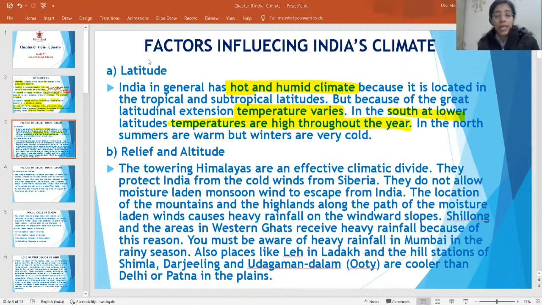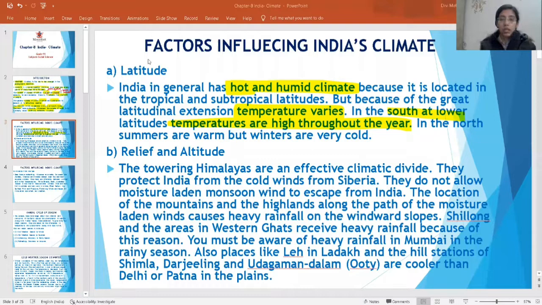So they are saying India generally has a hot and humid climate because of its tropical and subtropical location. But temperature varies. Like you are living in North India right now, so summers are warm and winters are very cold. But if you go at this time to Mumbai or any other place, the temperatures are high throughout the year.